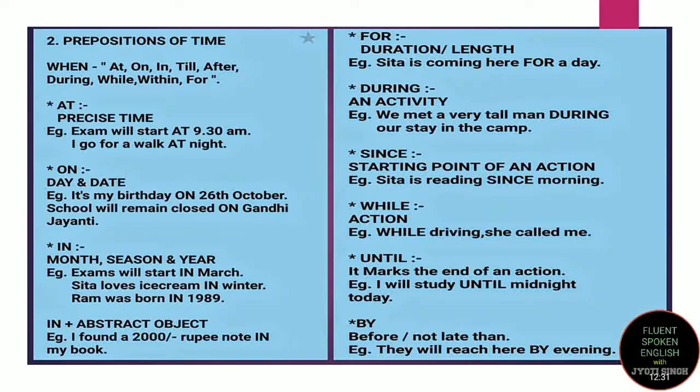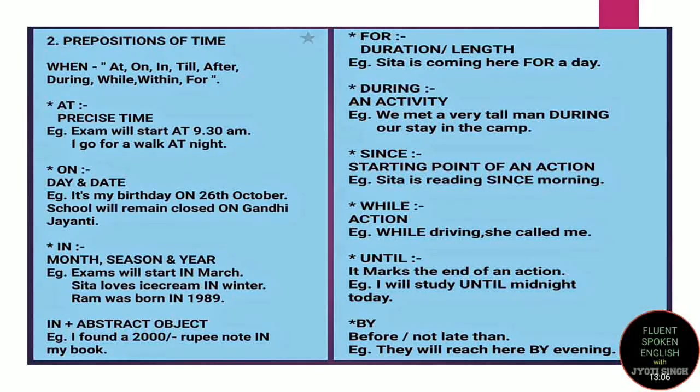The usage of while. While is used when we have to tell about an action, like while driving she called me. That means when I was driving I got a call from her. Okay. Until always marks the end of an action. For example, I will study until midnight today. Here, study is an action, right? So by the usage of until, I am marking the end of my study, that till midnight I am going to study, not after that.